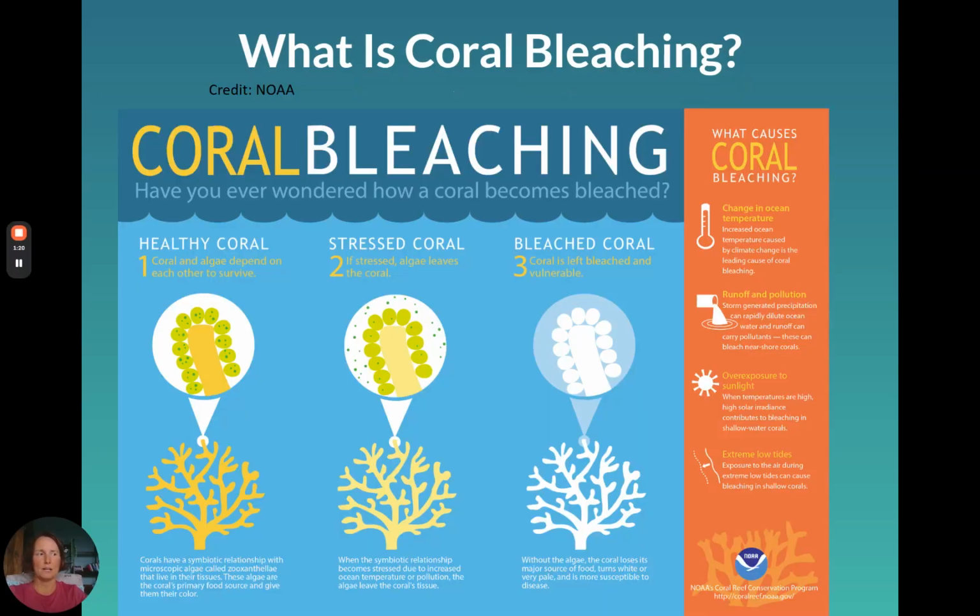Here's just a graphic about coral bleaching that I think is helpful, kind of shows what's happening here, some of the causes. We're going to talk about the causes more, but it's essentially showing the zooxanthellae being expelled and the corals without their color. All you're seeing is the skeleton.